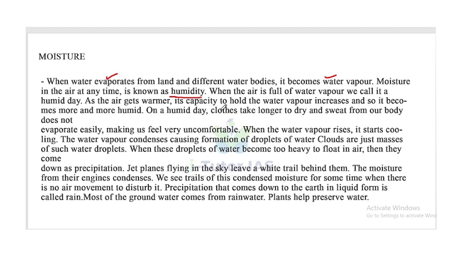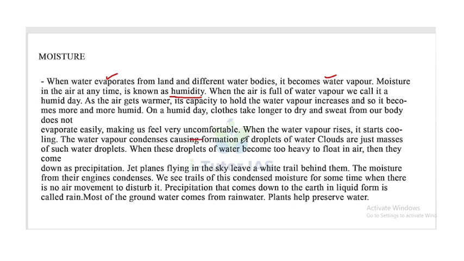As the air gets warmer, its capacity to hold water vapor increases. On a humid day, clothes take longer to dry and sweat from our body does not dry easily.